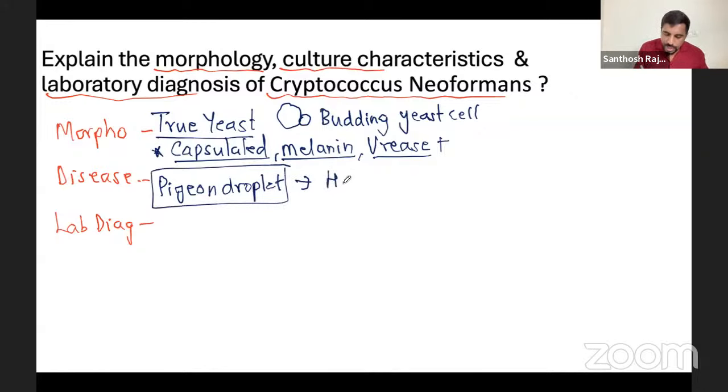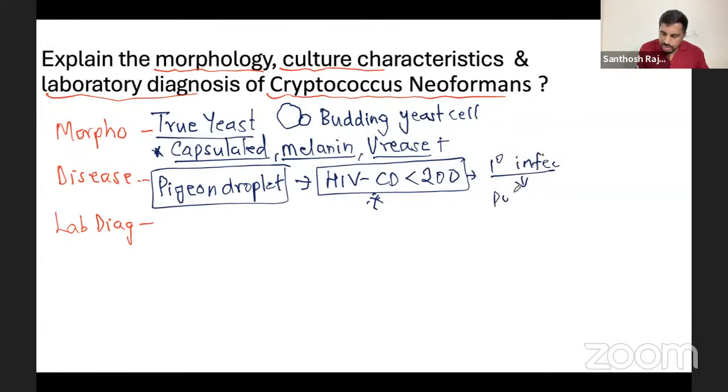Mostly HIV patients. An HIV patient with a CD4 less than 200 is at the highest risk. Other important infections at CD4 less than 200 are Toxoplasma gondii and Pneumocystis. Pneumocystis is also a fungus. When the CD4 count goes less than 200, you have to write this. Very, very important. Usually the primary infection is a pulmonary infection, and it will look like TB.